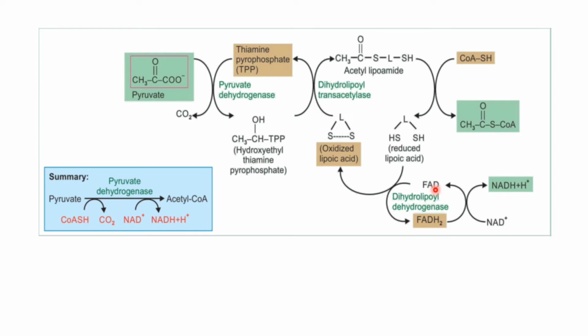The reducing equivalents from the FADH2 are then transferred to NAD plus and finally to the respiratory chain, which gives rise to 2.5 molecules of ATP. So this is the detailed reaction catalyzed by pyruvate dehydrogenase multi-enzyme complex, which contains 3 enzymes and 5 coenzymes. At the end of the reaction, there is a conversion of pyruvate into acetyl CoA, and there is a synthesis of one molecule of NADH.